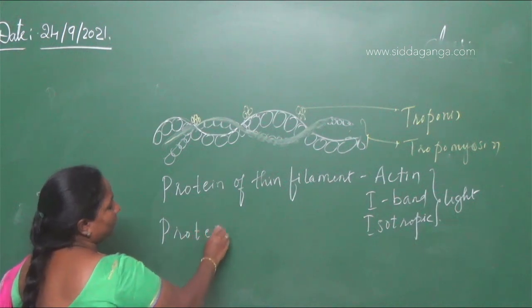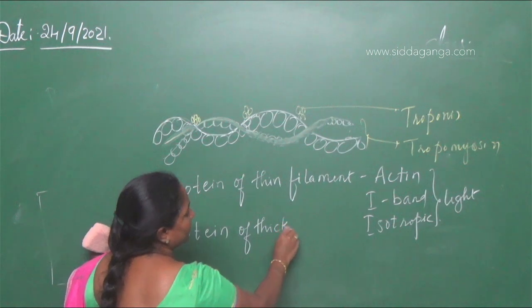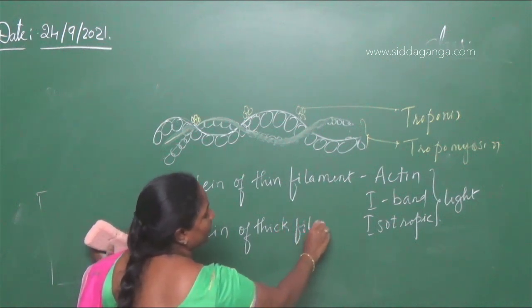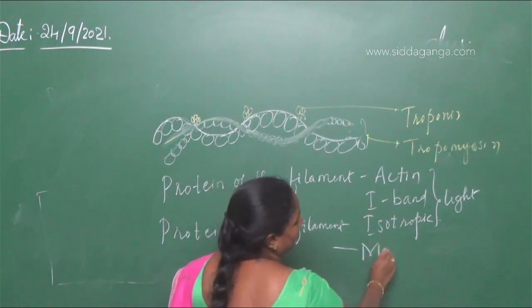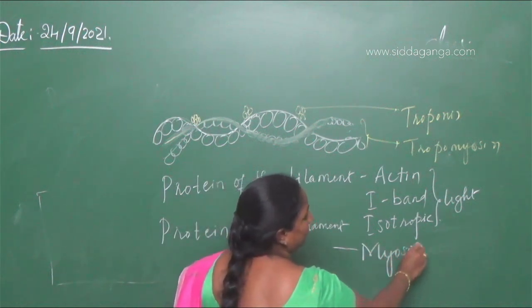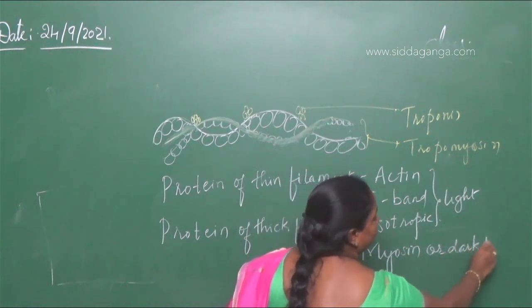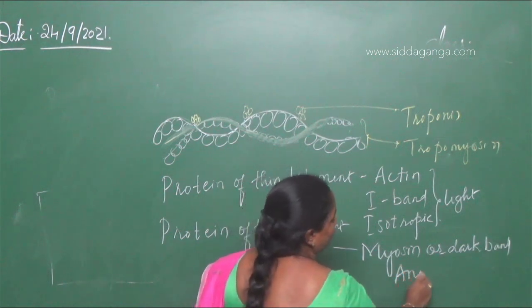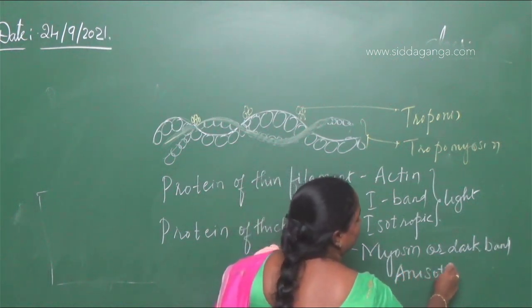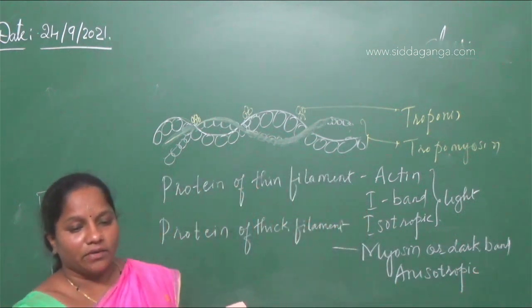The protein of thick filament is your myosin. Myosin is called a thick filament, or dark bands. These are called anisotropic bands.